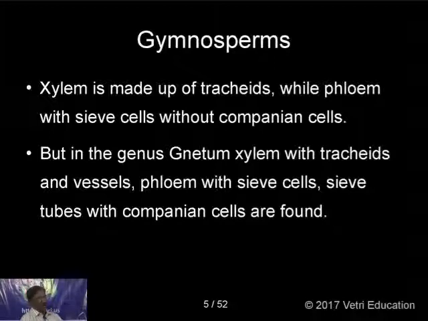But in higher forms like dicots and monocots, we can find sieve cells, sieve tubes and companion cells. But in one genus in this group, the genus Gnetum, it has tracheids and vessels along with sieve cells and sieve tubes. It is a more advanced form of gymnosperm and nearly close to the angiosperms.